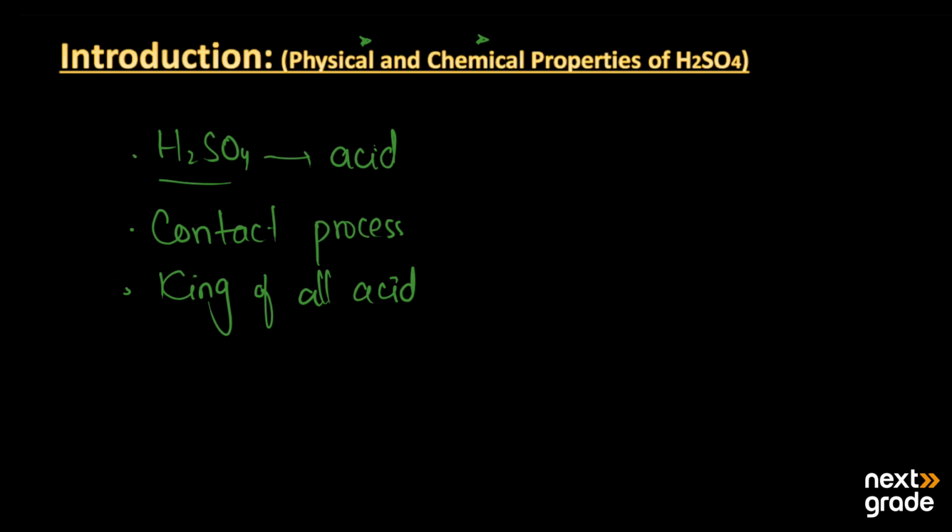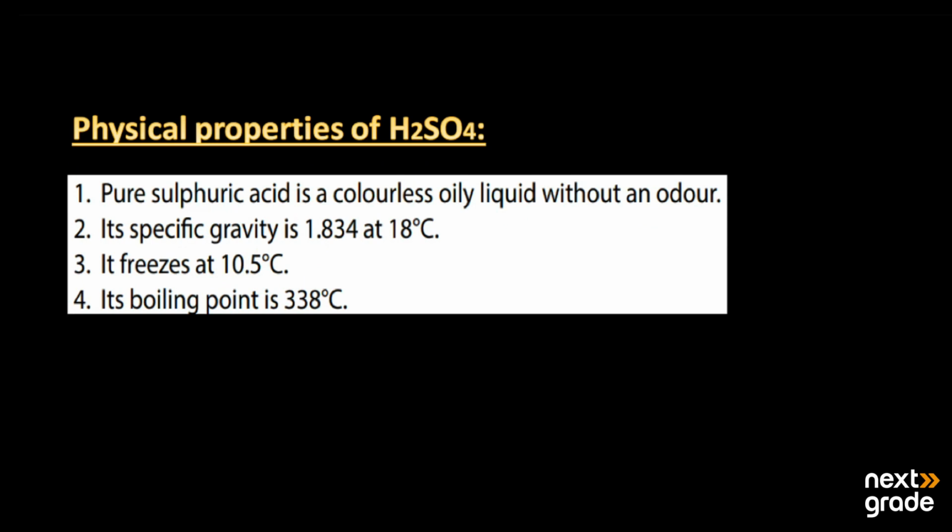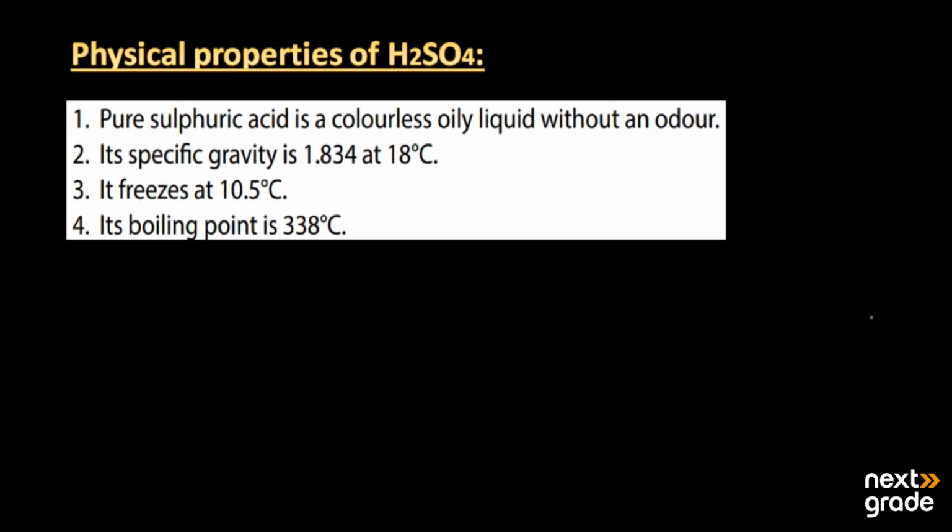So let's start with its physical properties. The number one physical property of sulfuric acid is that in its pure state, it is a colorless, oily liquid without an odor. It means it does not have any type of smell.